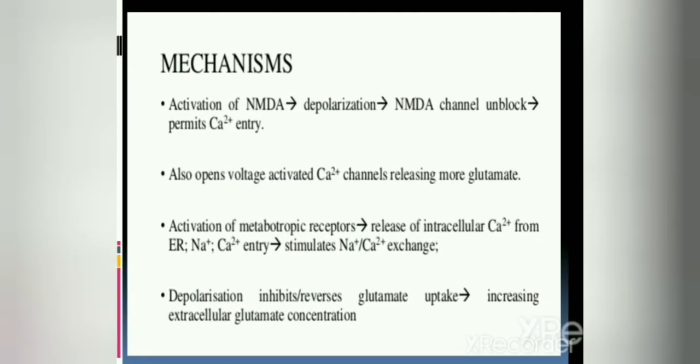Mechanism: activation of NMDA may cause depolarization. The NMDA channel unblocks and permits calcium entry. It also opens voltage-activated calcium channels, releasing more glutamate. Activation of the metabotropic receptor releases intracellular calcium, and sodium as well as calcium entry stimulate the sodium calcium exchange. Depolarization inhibits or reverses glutamate uptake, which may cause increasing extracellular glutamate concentration.